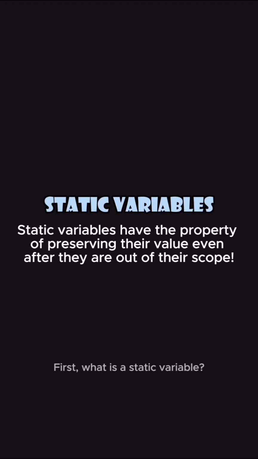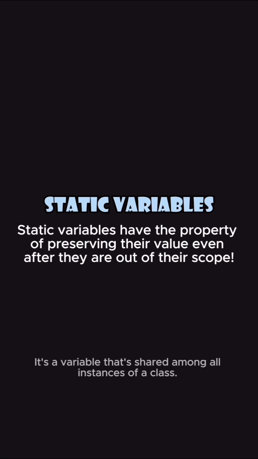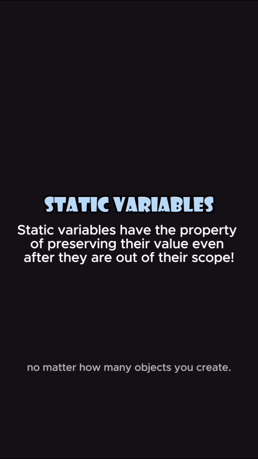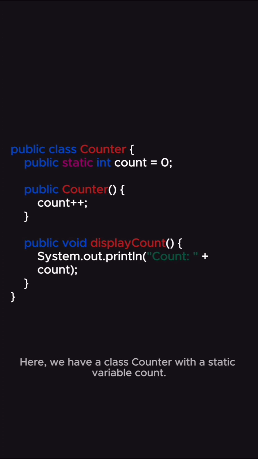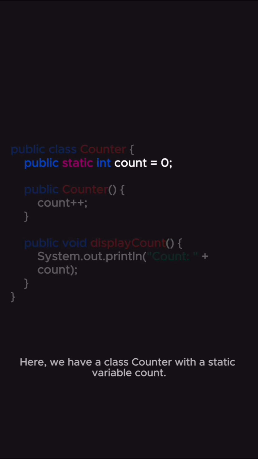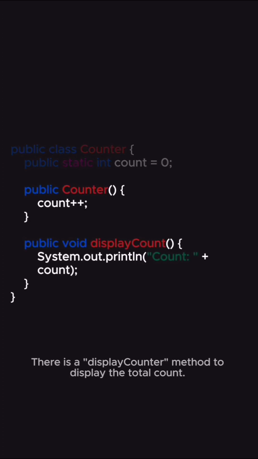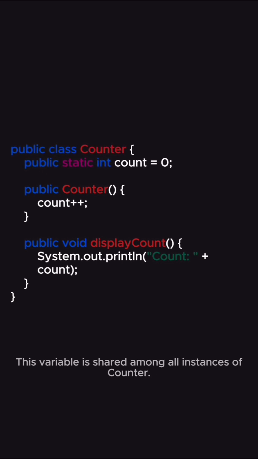First, what is a static variable? It's a variable that's shared among all instances of a class. This means there's only one copy of the variable, no matter how many objects you create. Let's understand through code. Here, we have a class Counter with a static variable count. There is a displayCounter method to display the total count. This variable is shared among all instances of Counter.